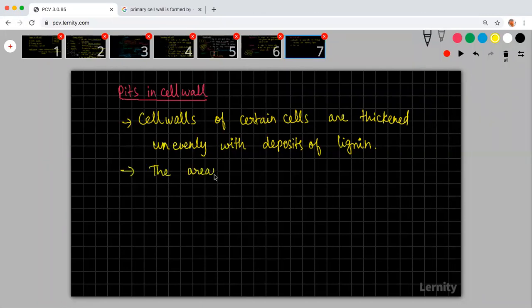The areas that are unthickened are called pits.